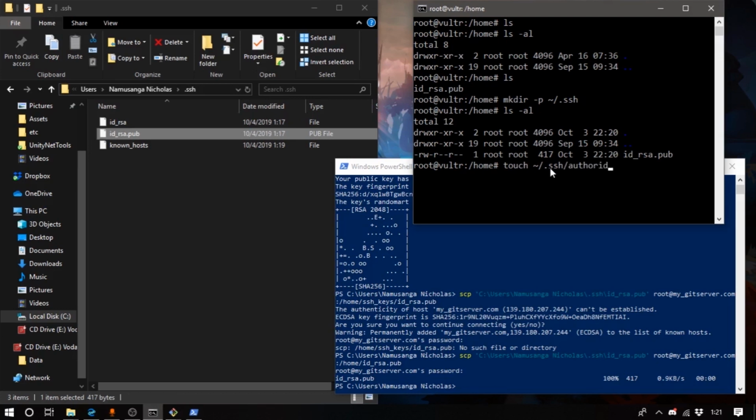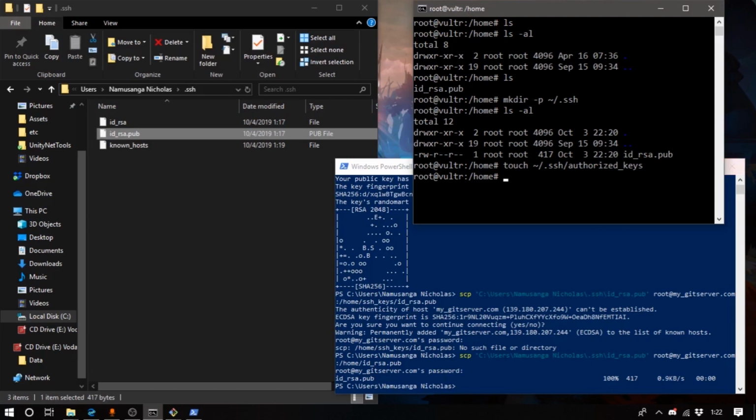So authorized, type it right, authorized underscore keys, and you just want to hit enter for that. And then what this has done is created the authorized keys file, but this public key hasn't been added into the authorized keys yet.